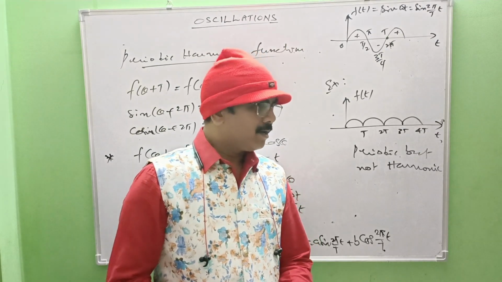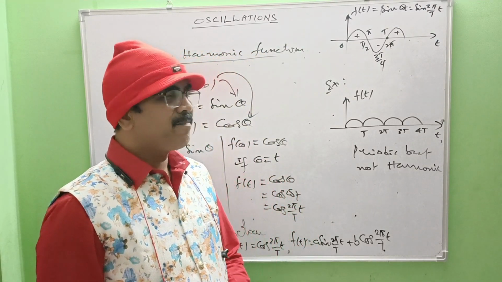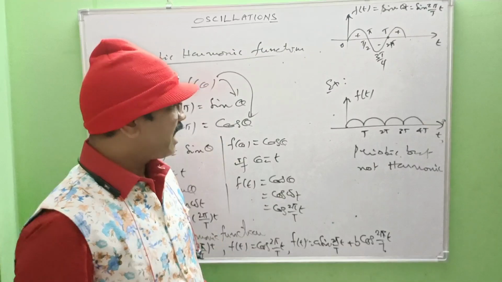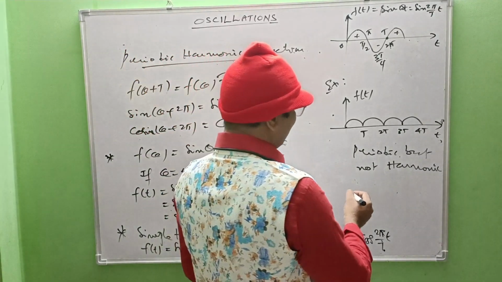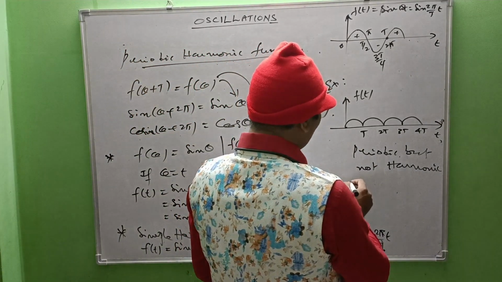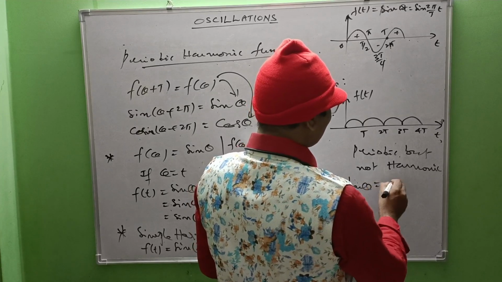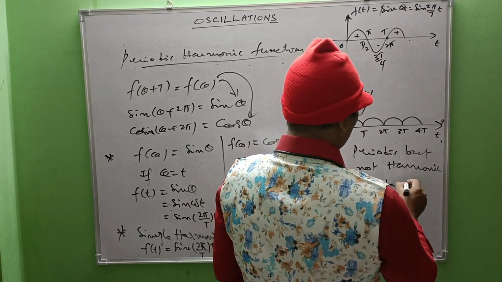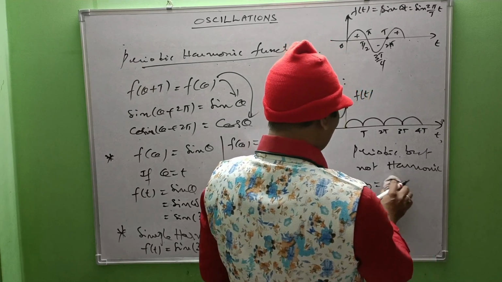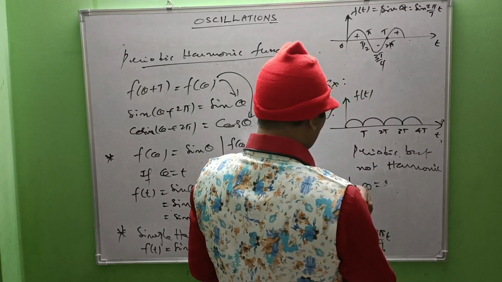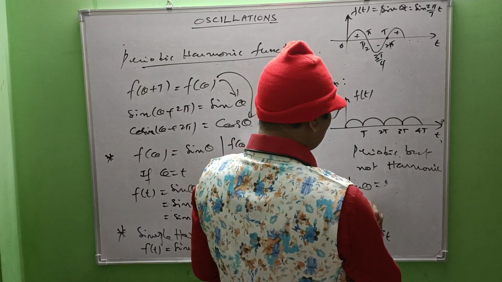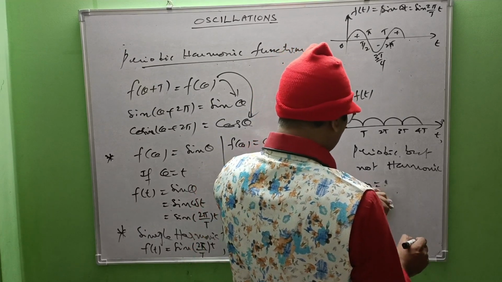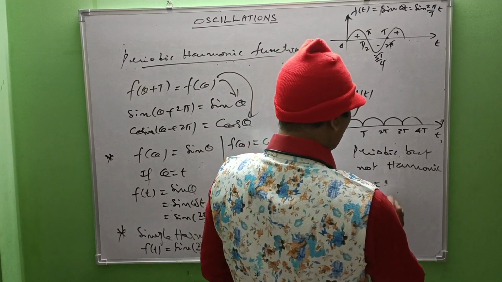Now what about tan or cot? Tan or cot are not repeating in regular intervals. Suppose f of t equals tan theta. For theta equal to 0, tan 0 equals 0.